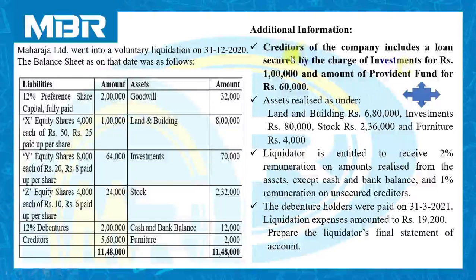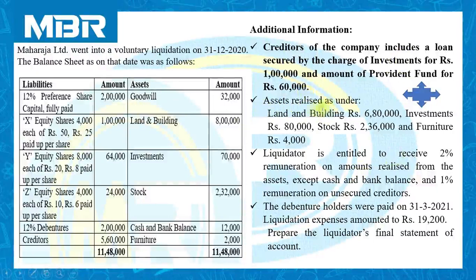First, a loan secured by the charge of investment for rupees 1 lakh. It means the company has taken a loan of rupees 1 lakh with the mortgage of the investment. So this loan is referred to as a secured loan. But this information is not given to us in our balance sheet. It is given to us separately.